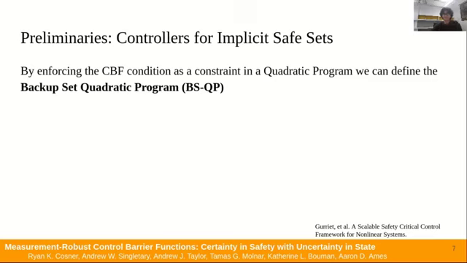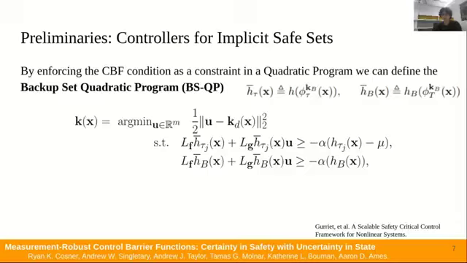In order to render the system safe with respect to CI, we can enforce the CBF constraint on the equations which define the implicit safe set. These appear as linear constraints in a quadratic program controller, which we will call the backup set quadratic program, or BSQP. For brevity, we denote the composition of the function h with the flow phi as the function h bar. This controller filters a desired controller KD and finds a control action which will keep the system within the implicit safe set. We note that one of the constraints was converted from infinite to finite by taking discrete samples of the prediction time. The parameter mu was used to strengthen the constraints to ensure that satisfying the finite conditions ensures that the infinite conditions are also satisfied.